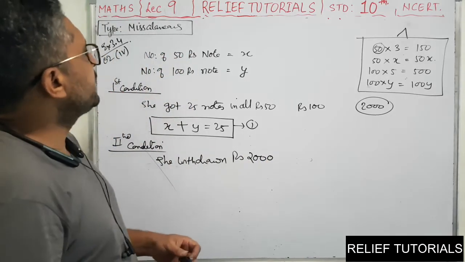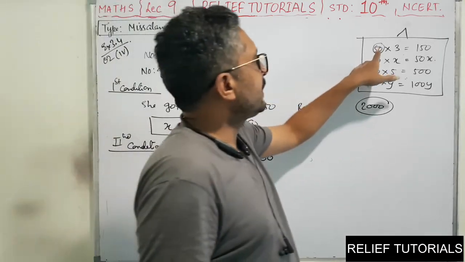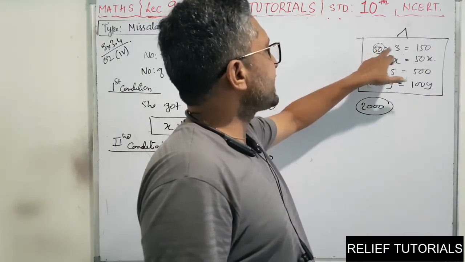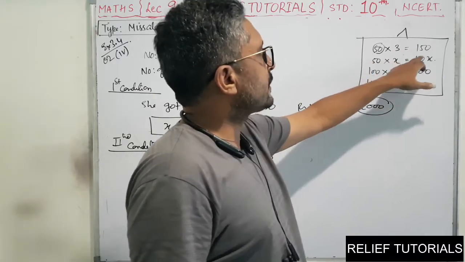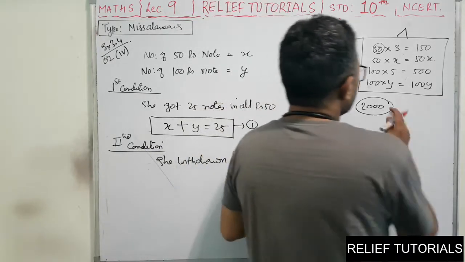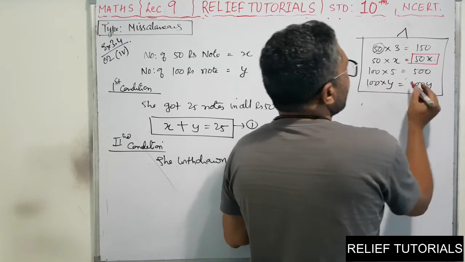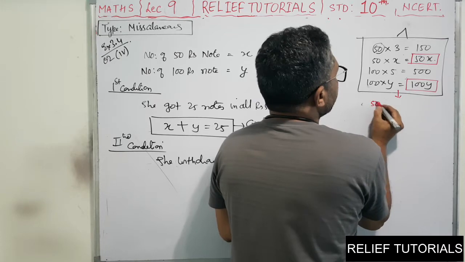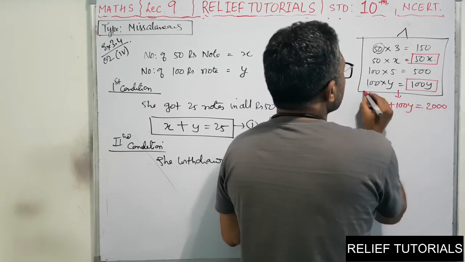So now, how many 50 rupees notes are there? X. So you will multiply the note with the number of notes, and you will get the amount. If 50 rupees notes are 3, the total amount is 150. If 50 rupees notes are X, the total amount is 50X. And if 100 rupees notes are Y, then the total amount is 100Y. So from this we can say 50X plus 100Y. So total will be 2000.